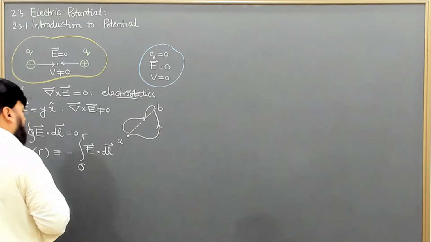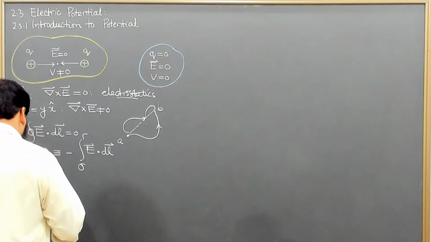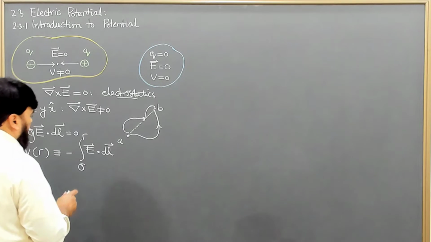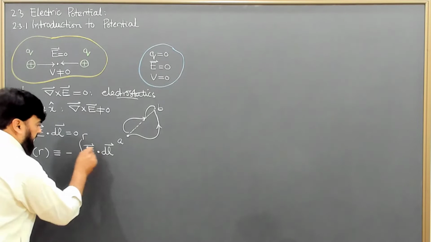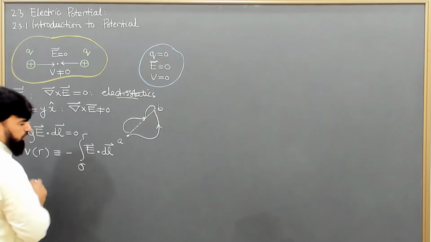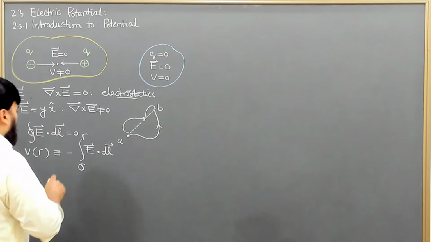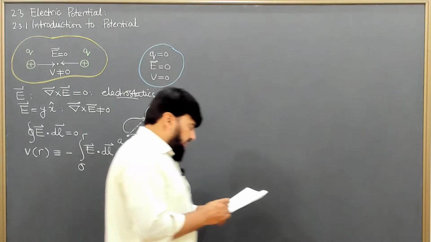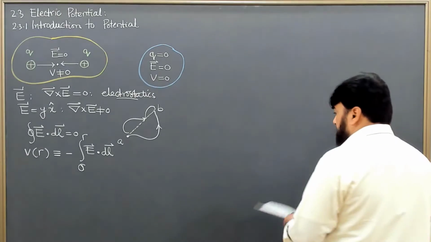So this is E dot dl. In the earlier lecture I told you that this is actually the work done on a unit charge. Now why we are having a minus sign here, I will explain all these things.